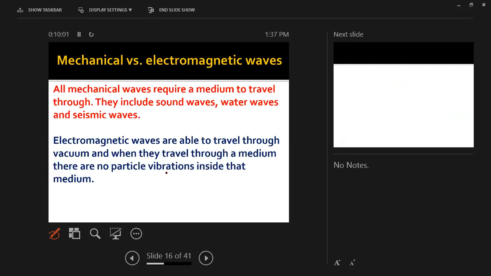There is no vibration inside the medium when electromagnetic waves pass through it. They don't need any vibration in order to travel. So they can travel through air and through vacuum, but mechanical waves cannot travel through vacuum. They only travel through a medium, through a material.